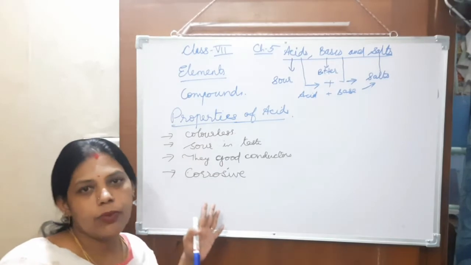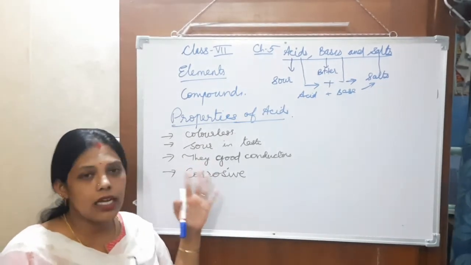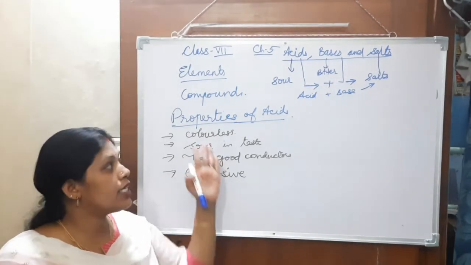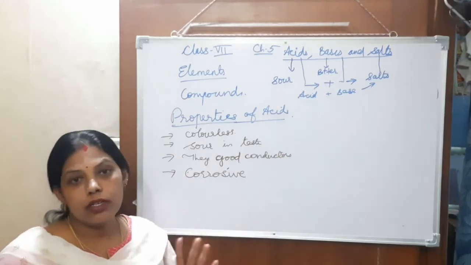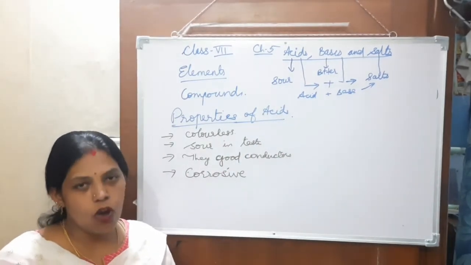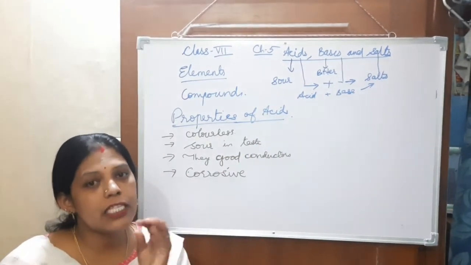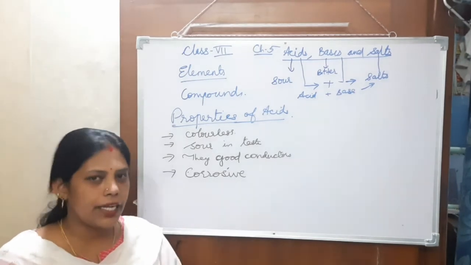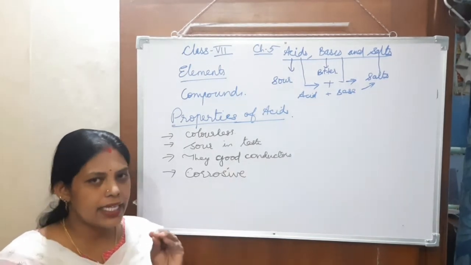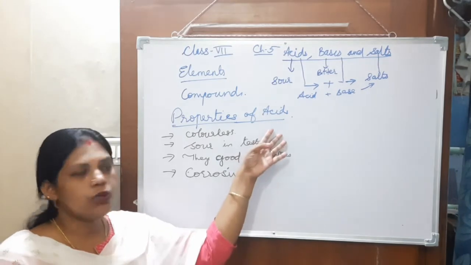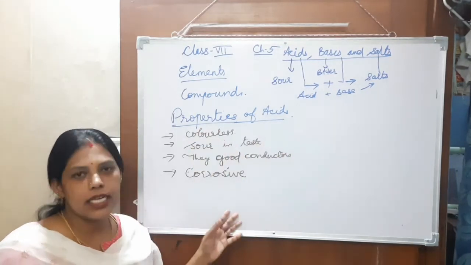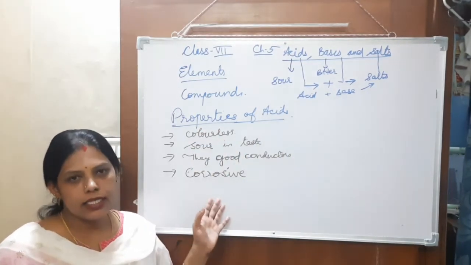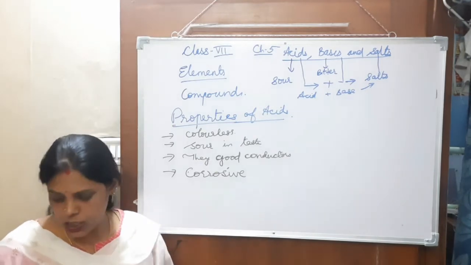And then one more thing: how will we come to know whether it is an acid or a base? That is by the indicators or with litmus papers. That I will explain later. Once I explain the indicators, at that time I will tell you how. Okay. So these are the general properties of acids. Understood, children? Now the next topic.